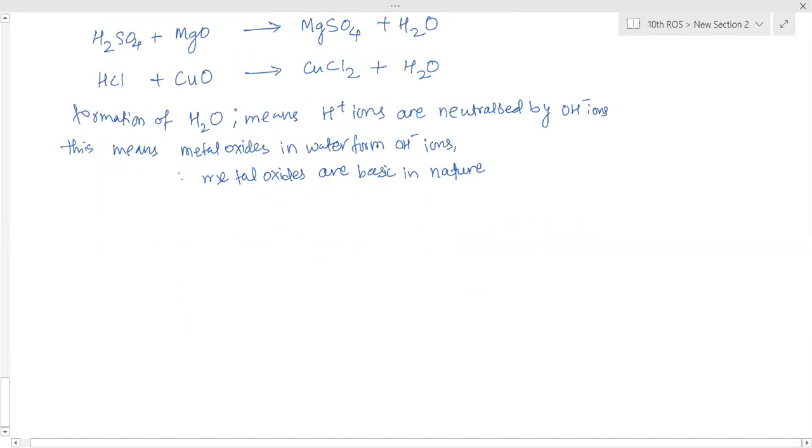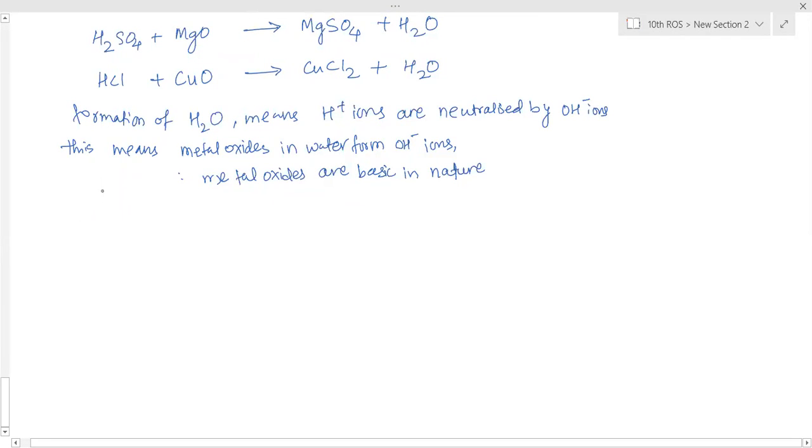The last sentence: metal oxides are basic in nature. Is it clear? Done? Completed? Yes, ma'am.